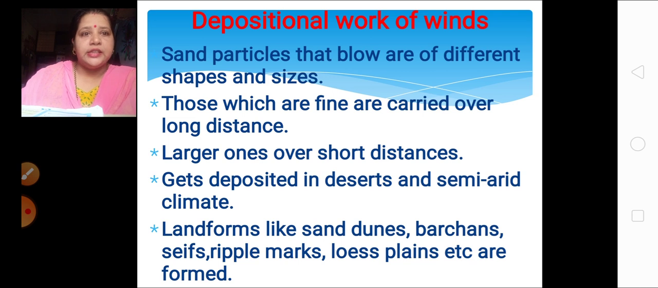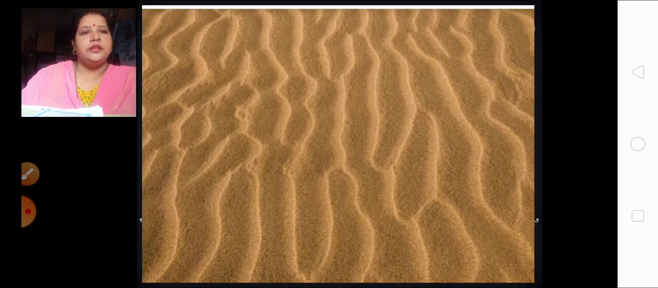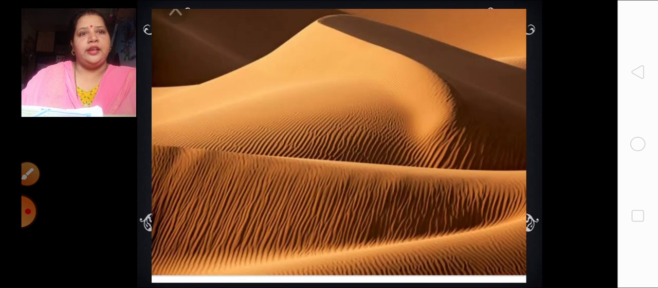You must have seen the sand dunes in a desert. Barchans, sieves, ripple marks, loess plains, etc. are formed. Okay, let's see the picture of the sand dunes, barchans and all. Yes, these are the ripples formed over here. You can see these ripples, so they are called ripple marks. Yes, what is this? Sand dunes. Okay, these are sand dunes.